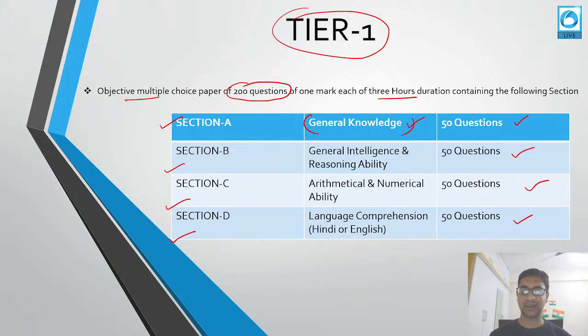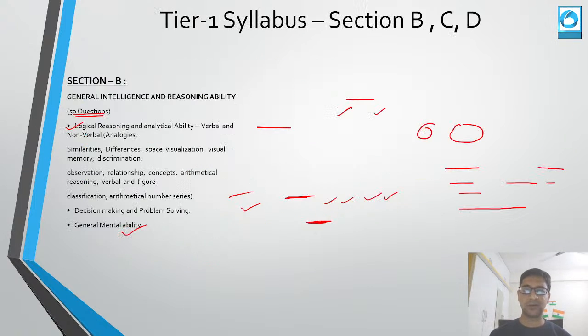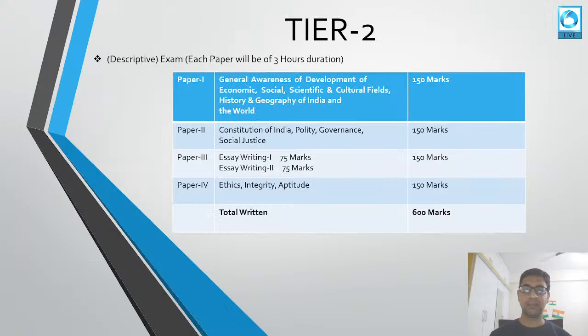Once you cross this examination, when you pass tier 1, you will be coming into tier 2 of the examination, which will be descriptive. Once you pass the tier 1 examination, you will come into the descriptive part of this examination, and there will be a total of 4 papers. Each paper will be of 3-hour duration, and this will be descriptive. You have to write it down.